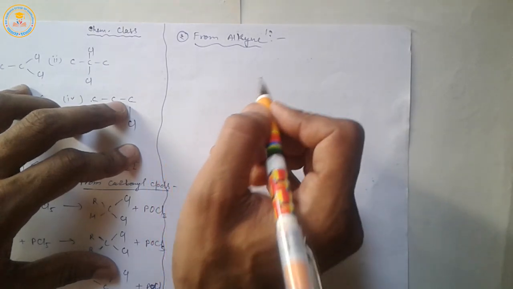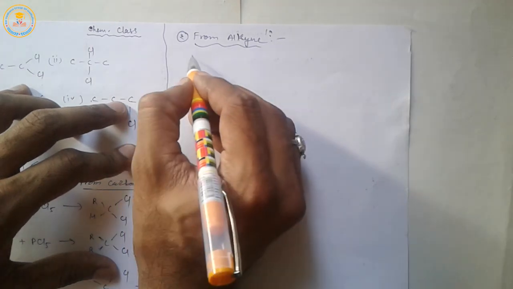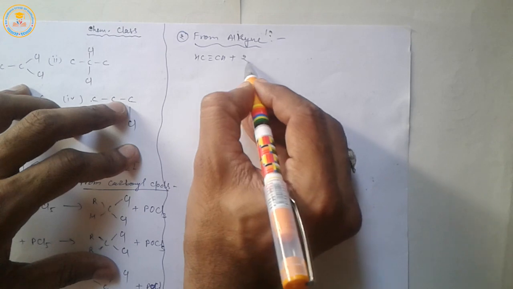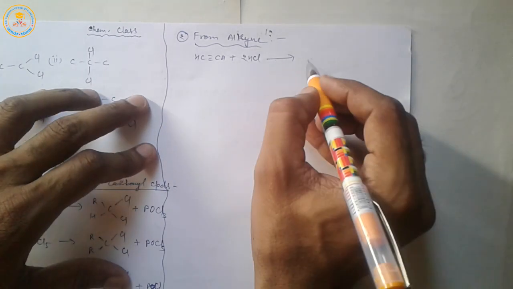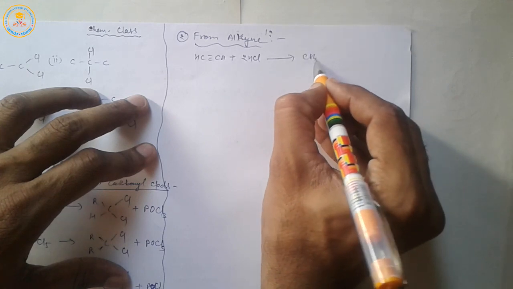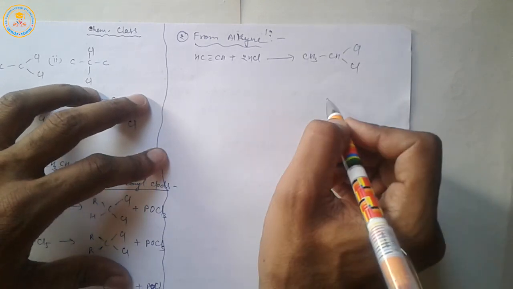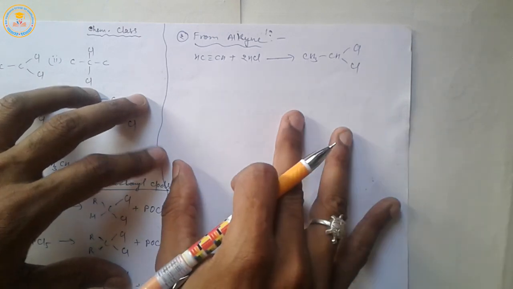We have already discussed this reaction in 11th class. For example, take an ethyne molecule. When ethyne is treated with HCl, then geminal dihalide is formed, like ethylidene chloride.